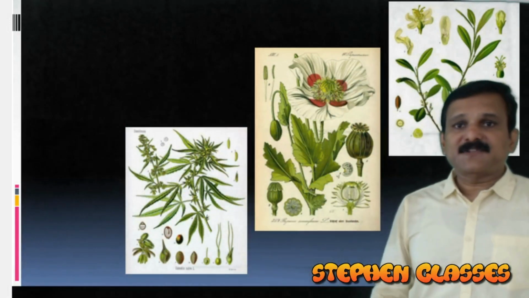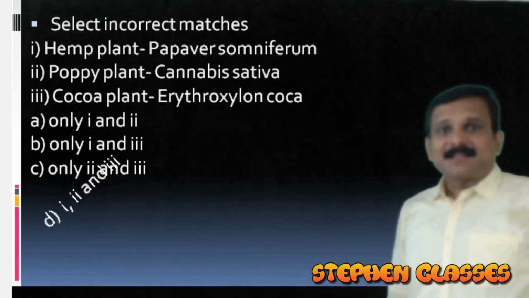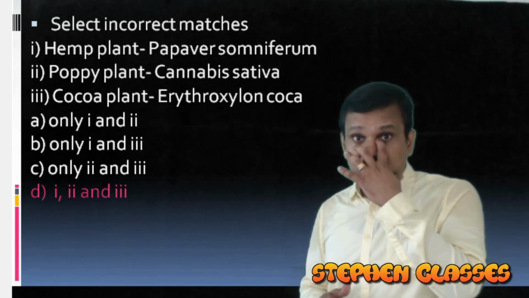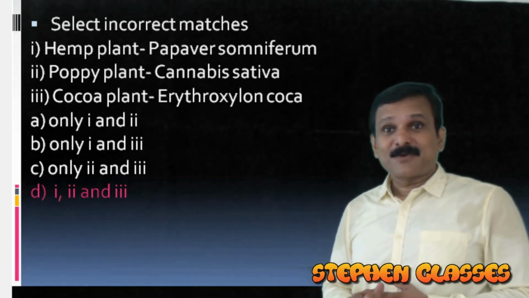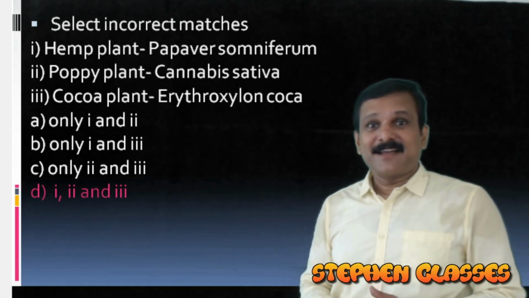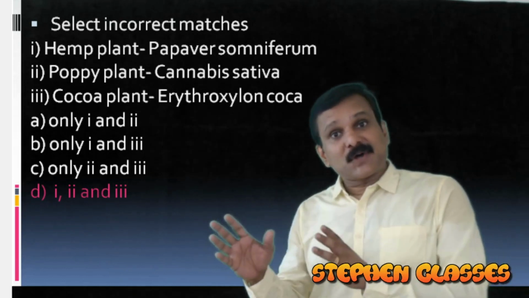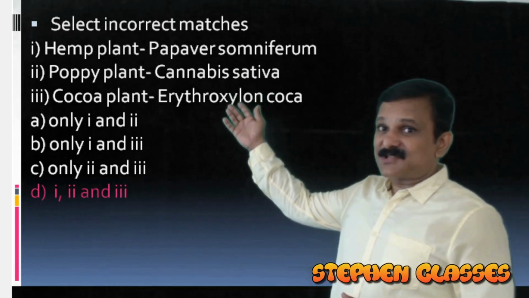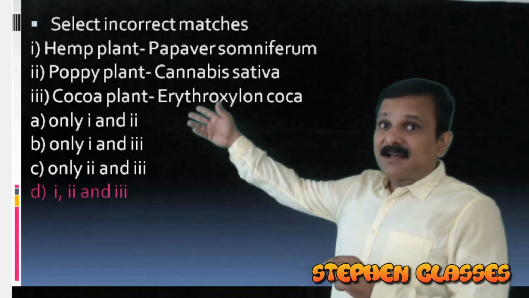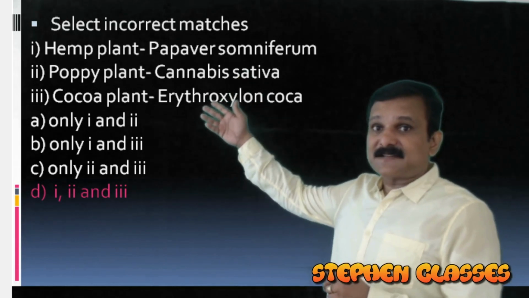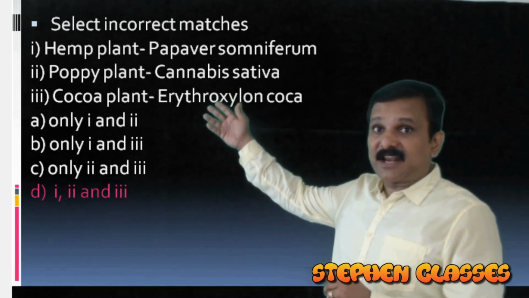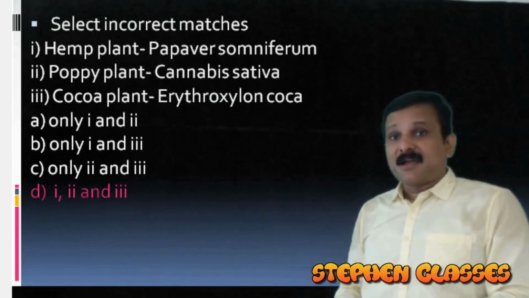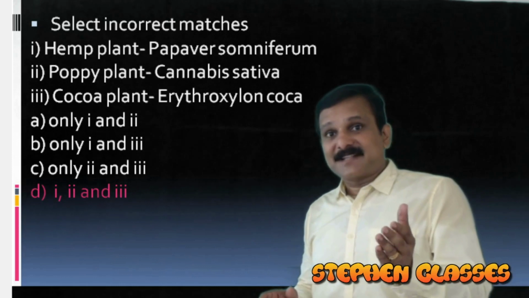Now we have the question slide once again. Here the answer shown is actually D. Is it our answer? Erythroxylon coca is the coca plant, or the cocoa plant. What do you think? You are a little confused, I think. Actually, the coca plant is Erythroxylon coca, but the cocoa plant is different. So the third one is also incorrectly matched. The coca plant is scientifically called Erythroxylon coca. But the cocoa plant is different, which is used for making cocoa powder or used in chocolates. So that is different.